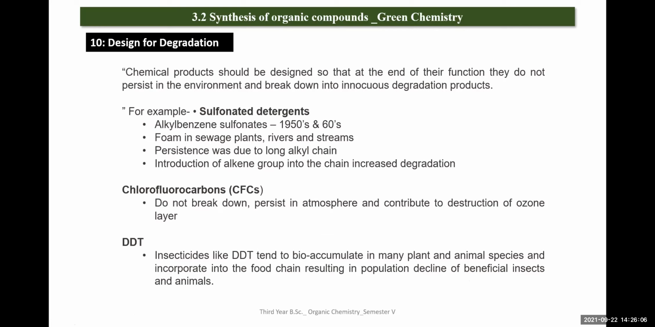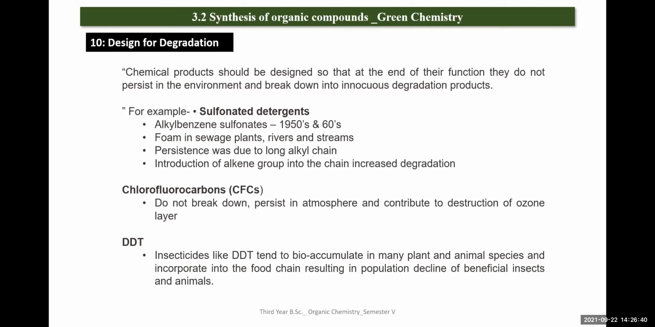Next one is design for degradation. Whatever we design should degrade in nature without producing any harmfulness. The chemical product should be designed so that at the end of their function, they do not persist in the environment and break down into innocuous degradation products. Ideally, chemical products should be designed so that once they have fulfilled their purpose, they break down into harmless products and don't have a negative impact on the environment.